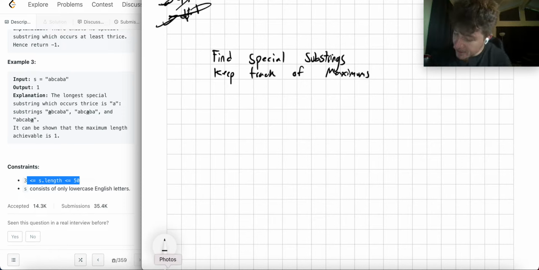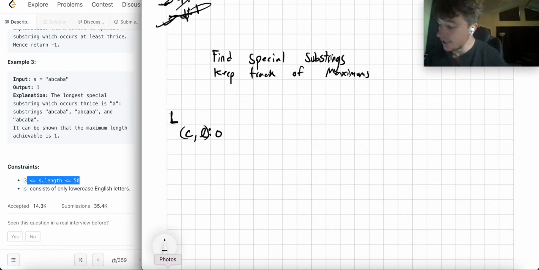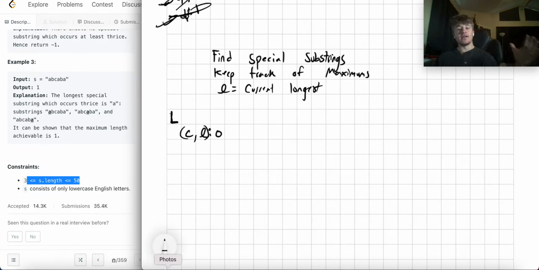All right, so what I mean by that is I'll have this ledger, okay? And in this ledger, I'll keep track of the character, the length, and the number of times it's occurred, okay? And it'll look like that. And I'm also going to introduce this little L as like a current longest. That way I can always keep track of how long are these perfect substrings that I'm creating. And if I add something and it makes it not perfect anymore, I'll reset L.